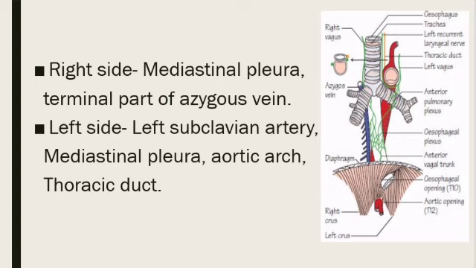So mediastinal pleura is in the relations of both sides, and on the right side there will be the terminal part of azygos vein.